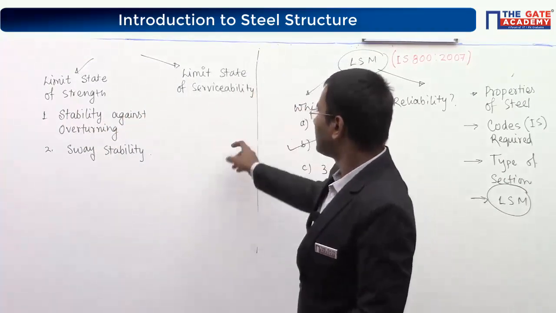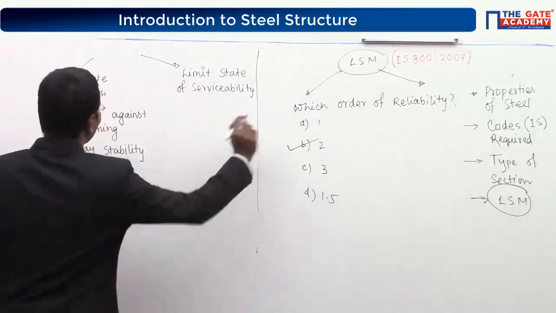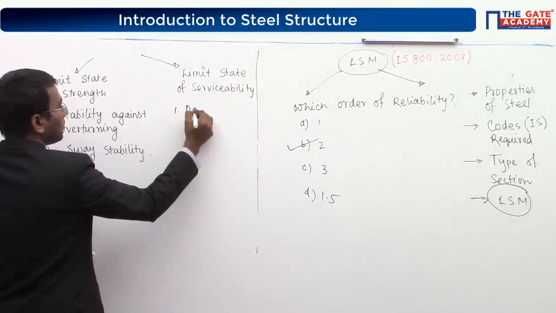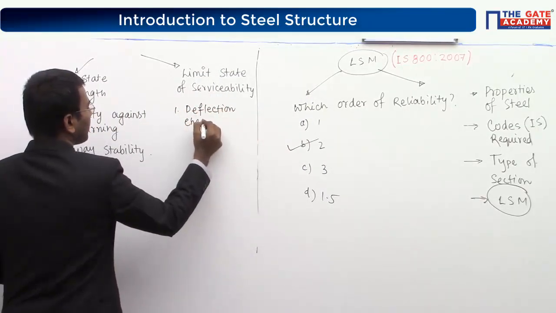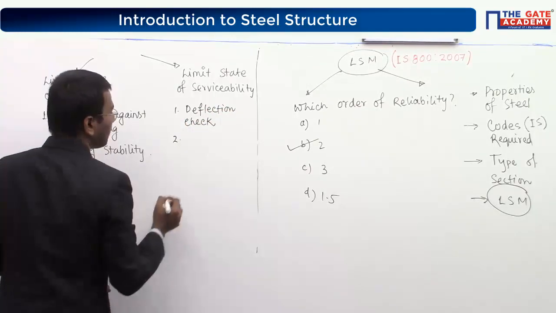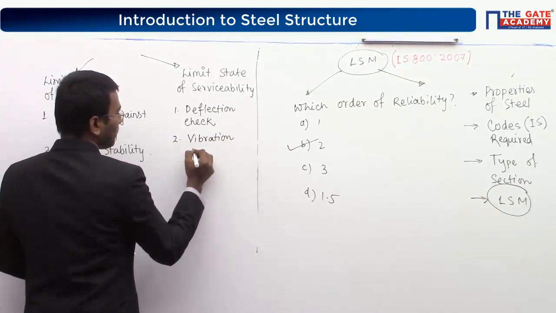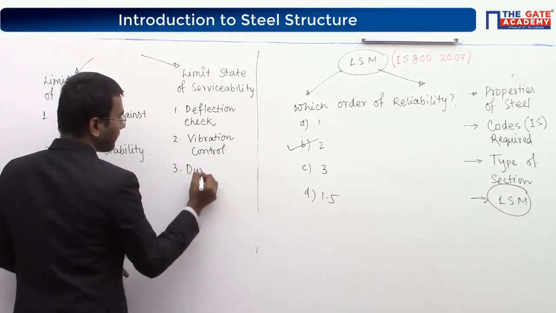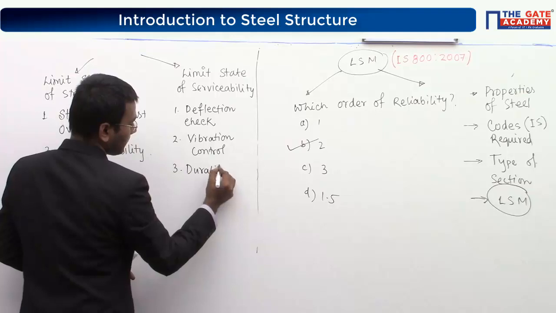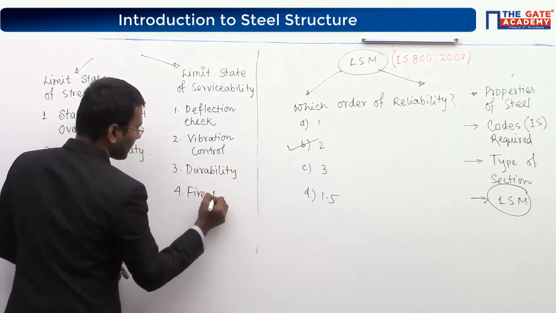If I talk about the limit state of serviceability, it has various parameters. First one, deflection control, deflection check. Number two, vibration control. Number three, durability. Number four, fire resistance.